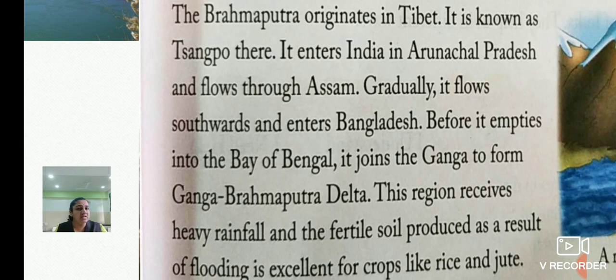Why is it very fertile? Because of the heavy rainfall, it produces fertile soil. And most of the time this part is flooding. So because of this flood, it produces excellent crops like rice and jute.